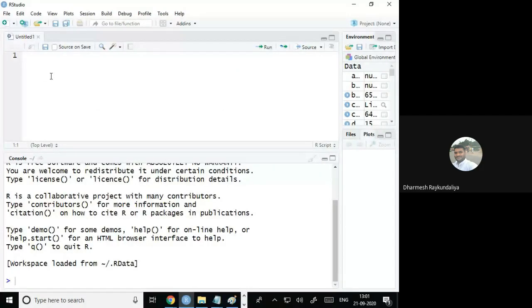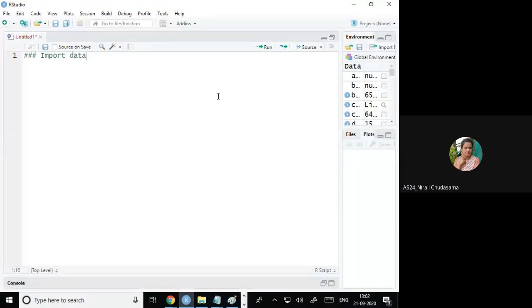So first, import data. Is it visible to everyone? Yes, sir. Okay. So where I will store data, Environment. I will store into the variable name beetle.